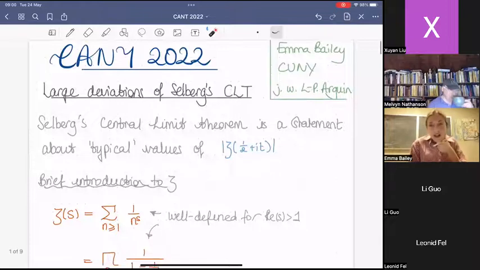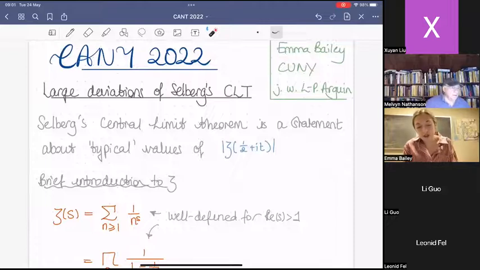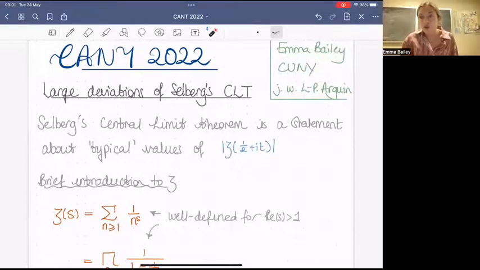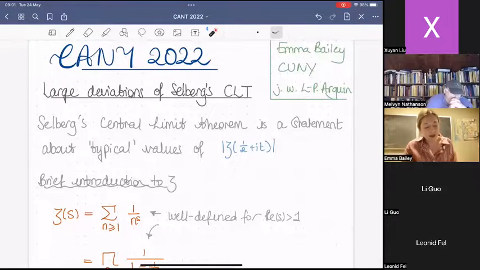As Mel said, I'm going to be speaking about some recent work, which is joint with Louis-Pierre Argan here at CUNY. It concerns, colloquially, large probabilistic statements about large values of the Riemann Zeta function. I'll quantify that much more shortly, but as an overriding statement, this is the sort of thing I want to be studying.